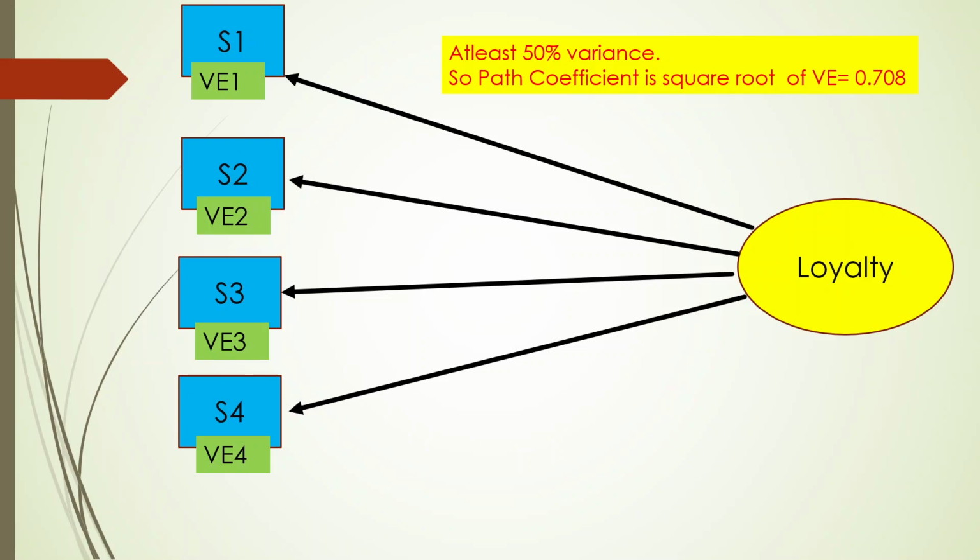Then only we will say that this statement is having the explanation power. Now, what is a path coefficient which will be generated in your Smart PLS? It is the square root of 50%. So the figure turns out to be 0.708. So outer loading, which will be generated in Smart PLS, will be based on the path coefficient.